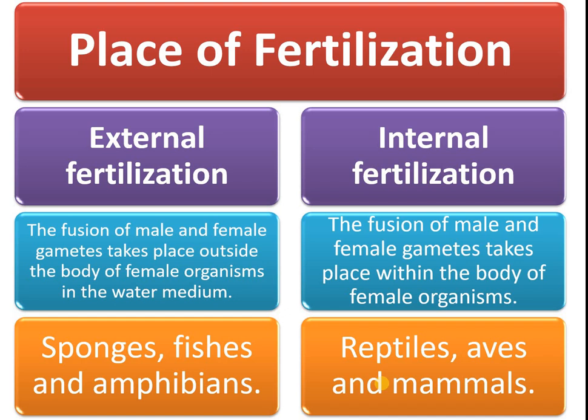External fertilization: the fusion of male and female gametes takes place outside the body of the female organism. But in internal fertilization, the fusion of male and female gametes takes place within the body of the female organism. External fertilization you can find mostly in aquatic organisms, and internal fertilization takes place in terrestrial organisms. The examples are sponges, fishes, and amphibians. Here, reptiles, aves, and mammals.